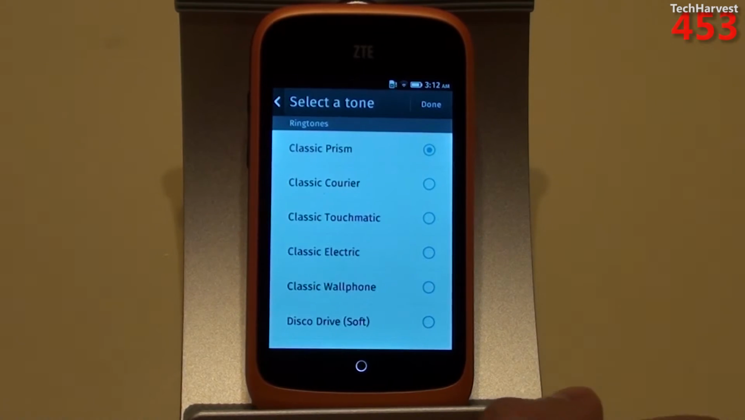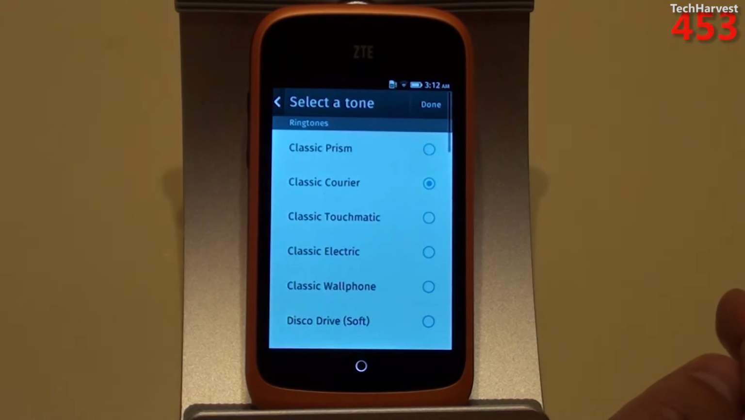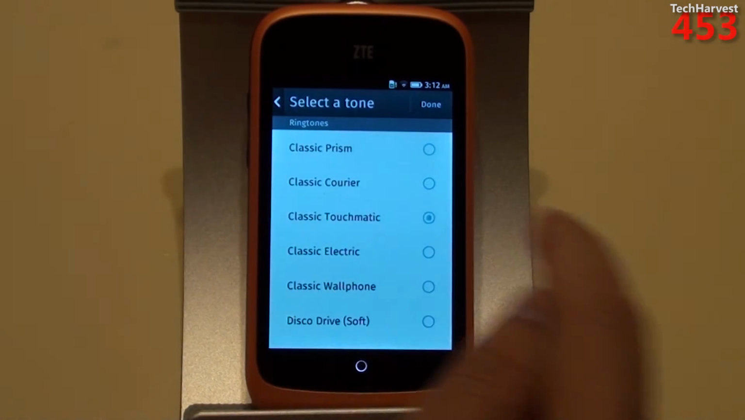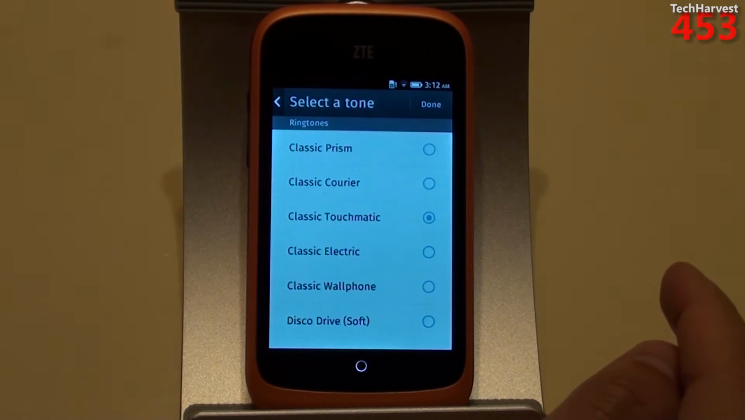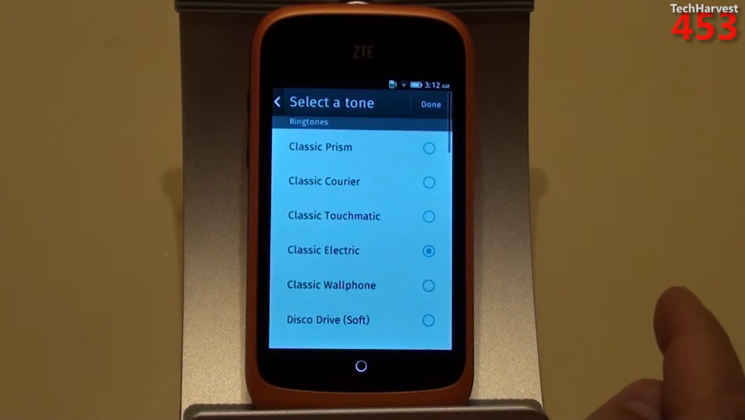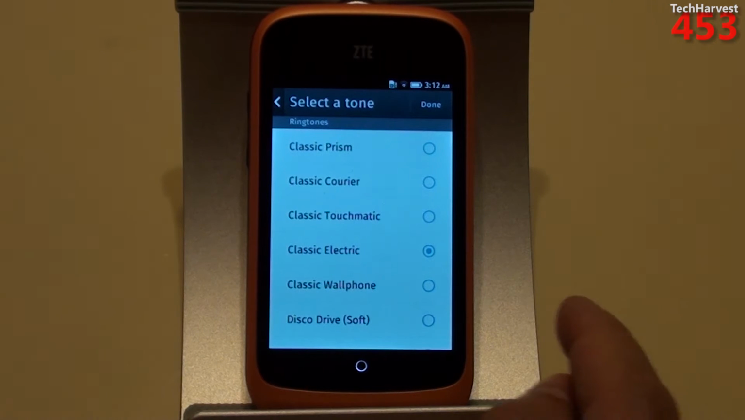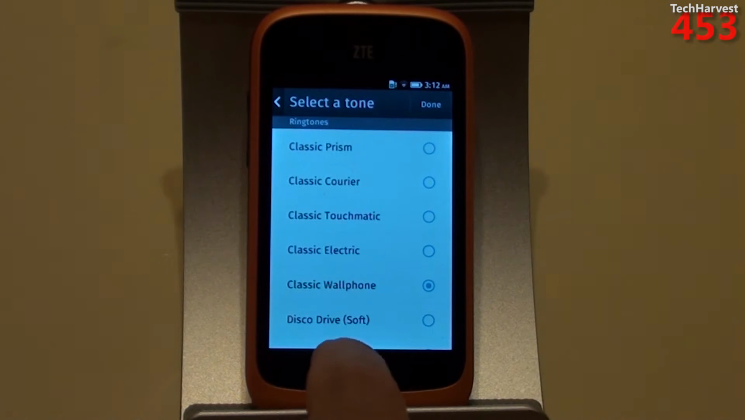So the first one we have here is Classic Prism. Then we have Classic Courier. Then we have Classic Touchmatic. Then we have Classic Electric. Then we have Classic Wall Phone. Then we have Disco Drive Soft.